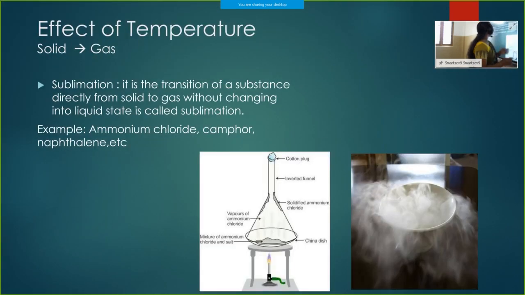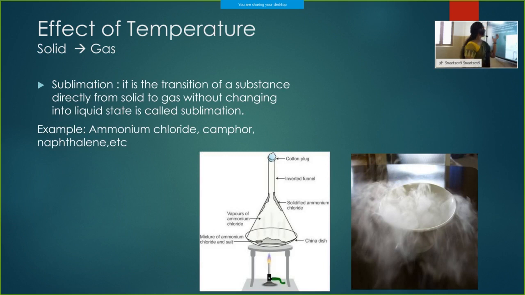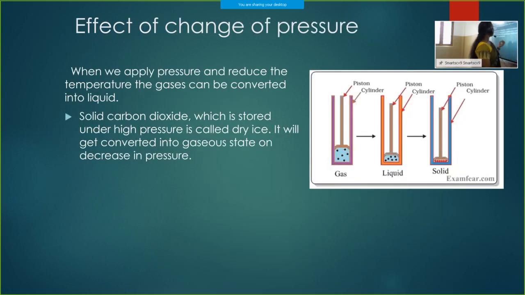Next, when we increase the temperature of a liquid, it will start boiling at its boiling point, and the temperature will remain the same until all the liquid becomes vapor. It is called the latent heat of vaporization. When a solid is converted directly into gas without going into the liquid state, it is called sublimation. Examples: ammonium chloride, camphor, and naphthalene balls.